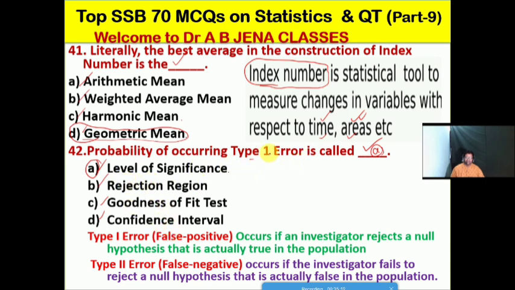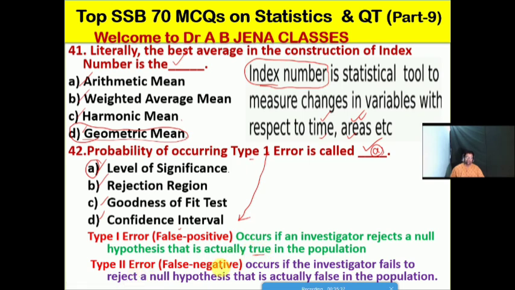Friends, let us discuss what is the meaning of type 1 error and what is the meaning of type 2 error. So type 1 error is the false positive. Type 1 error occurs if an investigator or statistician rejects the null hypothesis that is actually true in the population. So it's true, but it is rejected.